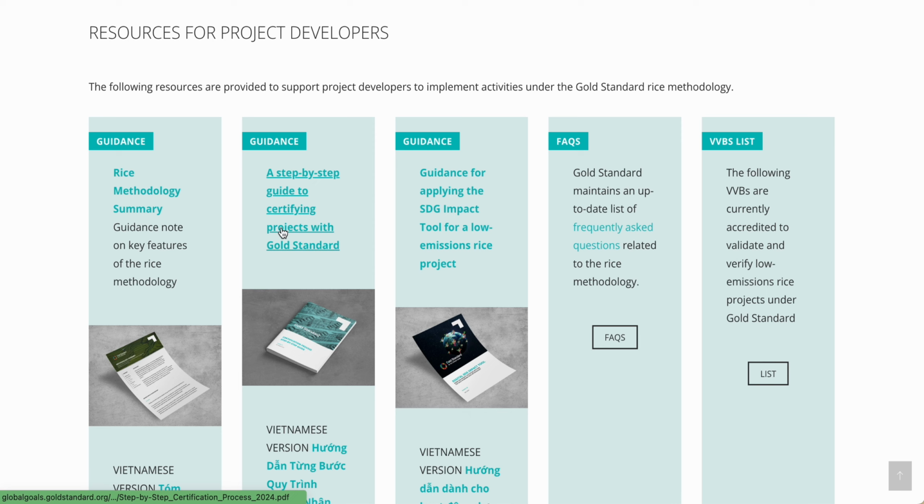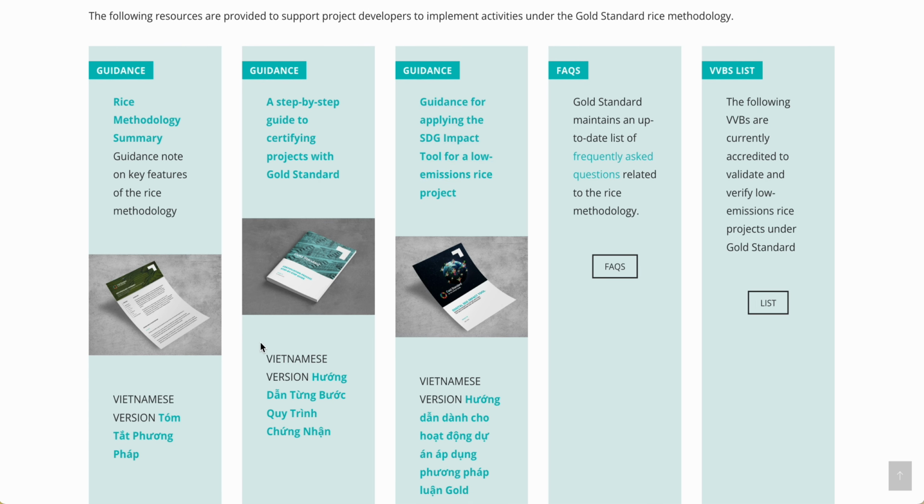The step-by-step guide to certifying projects under the Gold Standard clearly lists all of the steps in the certification process. Please note that this guide is primarily aimed at project developers who are new to using Gold Standard for the Global Goals. The guide for applying the digital SDG impact tool introduces the tool itself and gives a list of SDG indicators that may be relevant for sustainable rice projects. Please note that these documents are available in both English and Vietnamese.